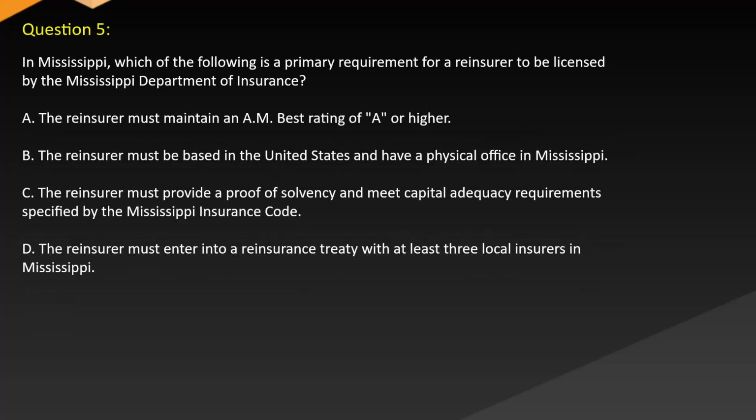Question 5. In Mississippi, which of the following is a primary requirement for a reinsurer to be licensed by the Mississippi Department of Insurance? A. The reinsurer must maintain an A.M. Best rating of A or higher. B. The reinsurer must be based in the United States and have a physical office in Mississippi. C. The reinsurer must provide a proof of solvency and meet capital adequacy requirements specified by the Mississippi Insurance Code. D. The reinsurer must enter into a reinsurance treaty with at least 3 local insurers in Mississippi.